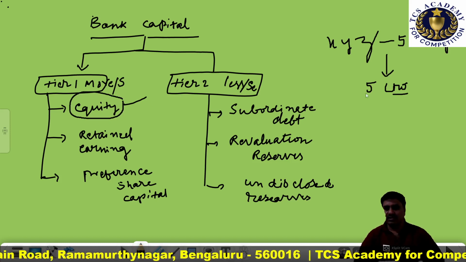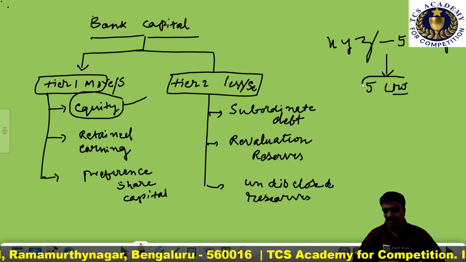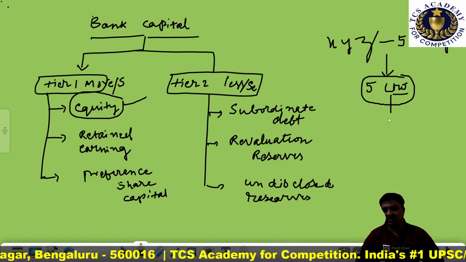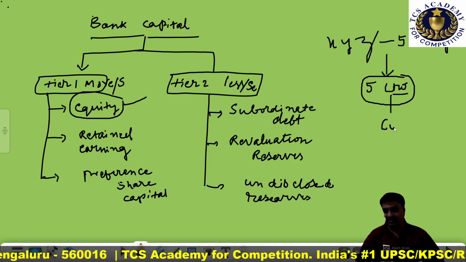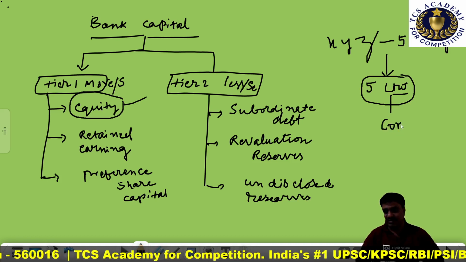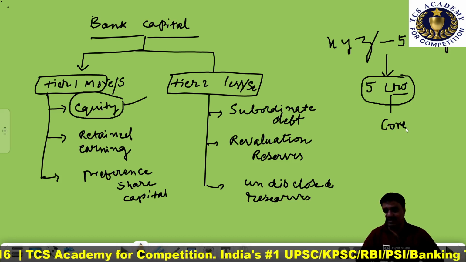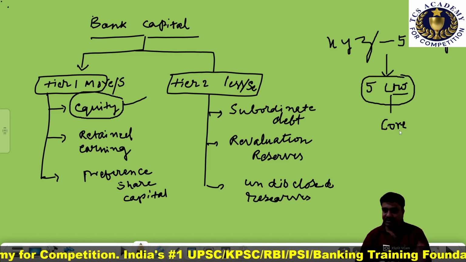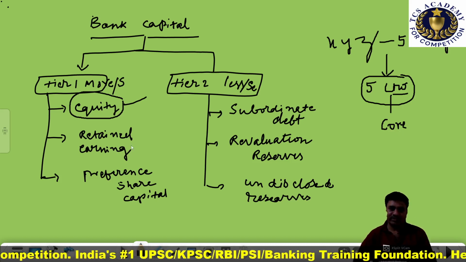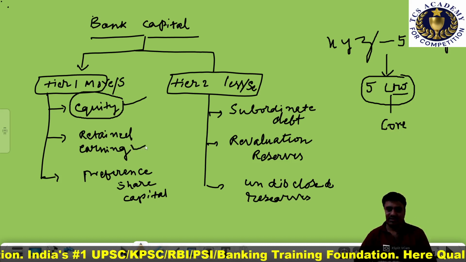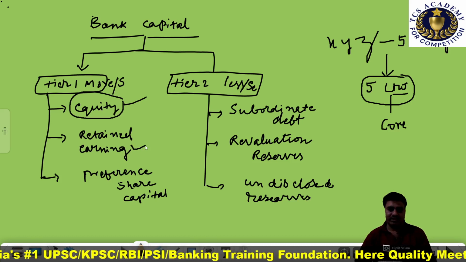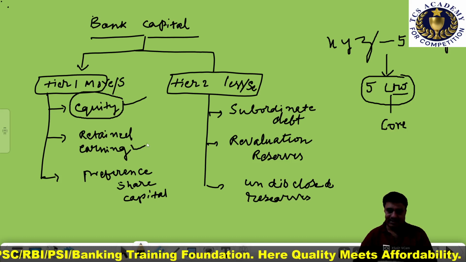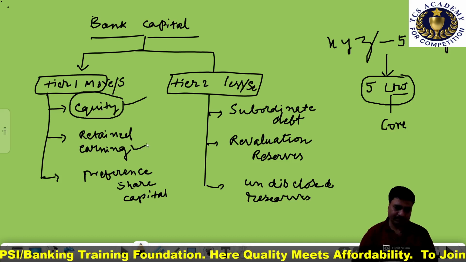This 5 crores capital is considered as the owners' capital. We also call it core capital. It is also called equity capital, paid up capital. Is that clear? Let's move on to another important component which comes under tier 1 capital, that is what we call retained earnings.